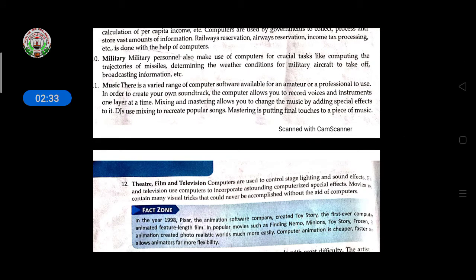Then music. There is a varied range of computer software available for an amateur or professional to use. In order to create your own soundtrack, computers allow you to record your voice and instruments one layer at a time. Then mixing and mastering allows you to change the music by adding special effects also. Nowadays all the children are interested in DJ also. A DJ recreates a popular song again, like this.